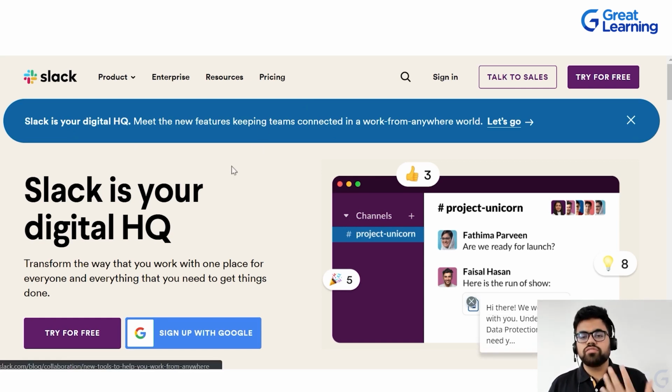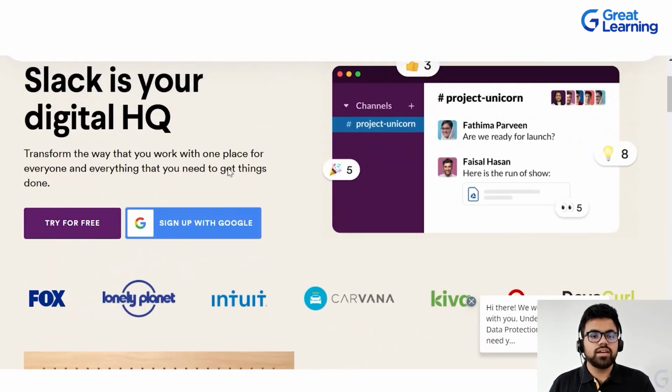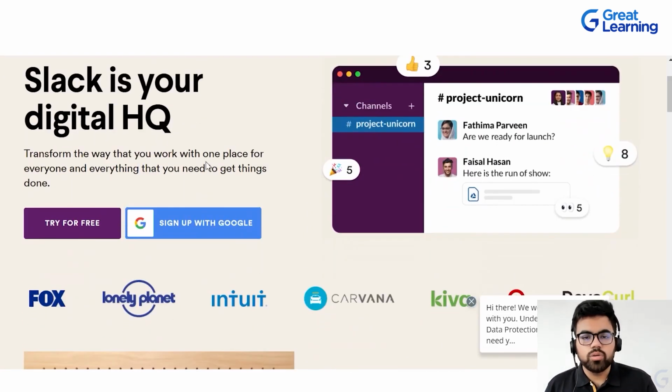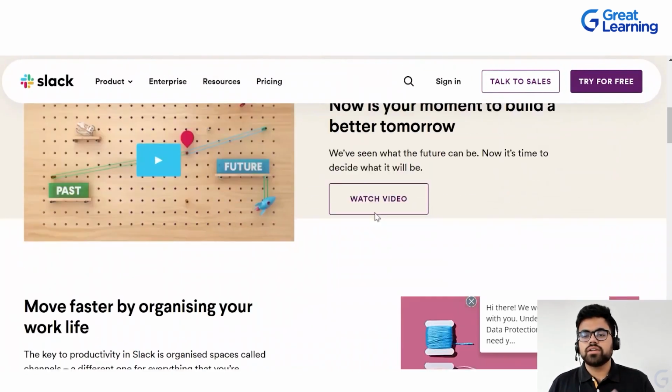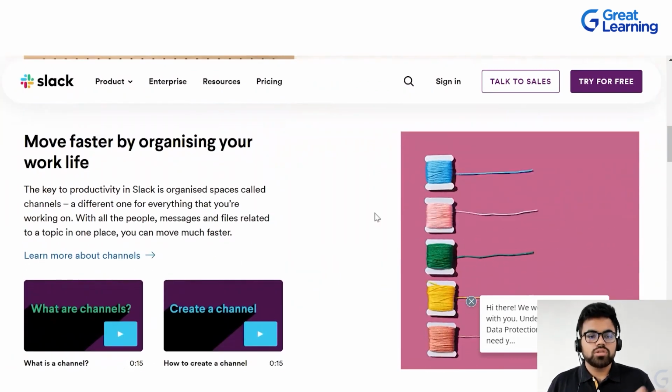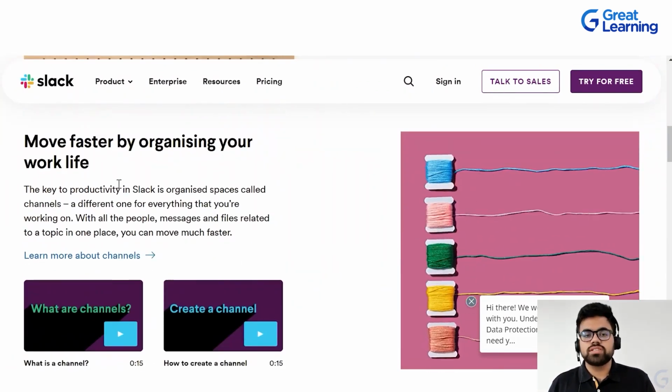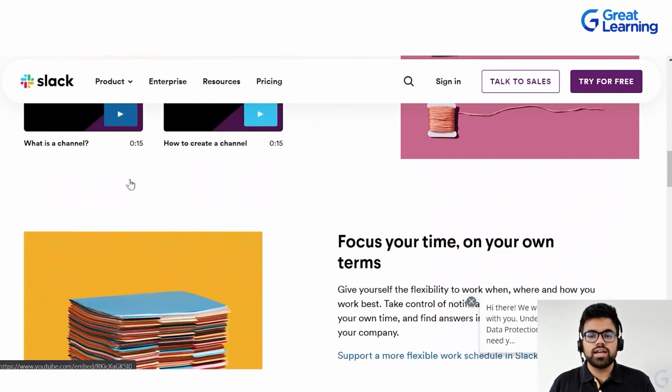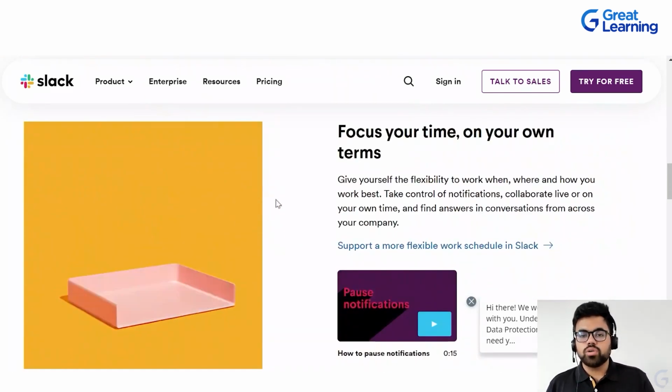As you can see, there are different things that Slack is telling us. That is your digital headquarters. You can find everything here. You don't need a physical building for it. You can manage everything from just this particular application. So it's telling you about working faster by organizing your work life, focusing your time on your own terms, and all that stuff.